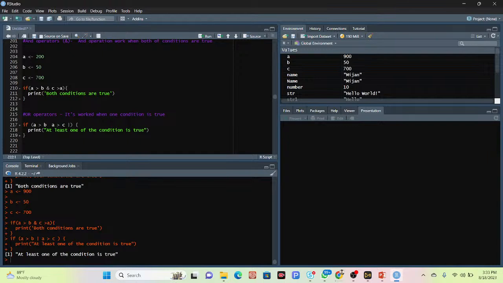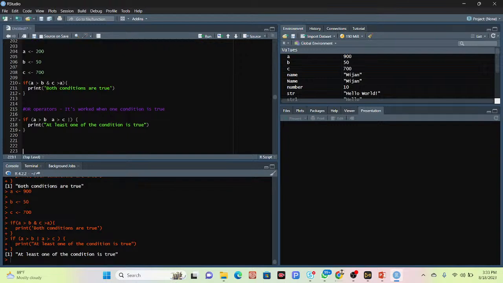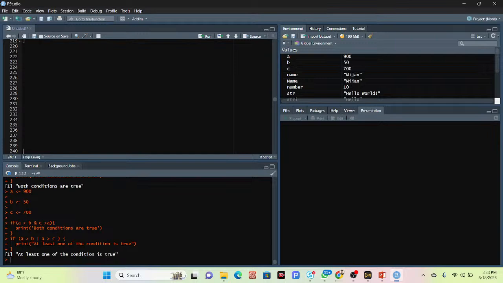Okay, so now we talk about loops. This is the last part about loops. When I talk about that, it will finish the mainly basic things of the R programming language. Loops are very important. Mainly, loops can execute a block of code as long as the specified condition is reached.